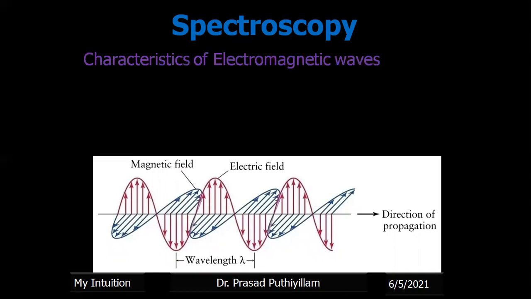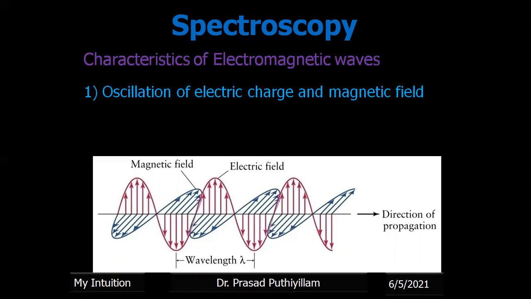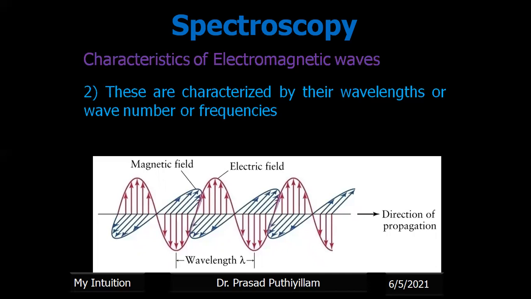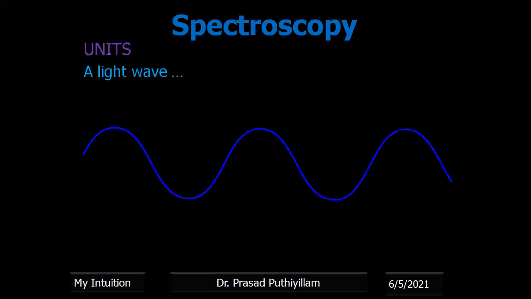Now, some important characteristics you need to understand when we discuss electromagnetic radiation. First point, these are oscillations of the electric field as well as the magnetic field. That means when we say a radiation, a light, is there, it consists of both electric and magnetic fields. The second point, they are characterized by their wavelength, wave number, or frequency. So what are wavelength, wave number, and frequency? We need to understand these, as they are some of the units we need to study under spectroscopy.